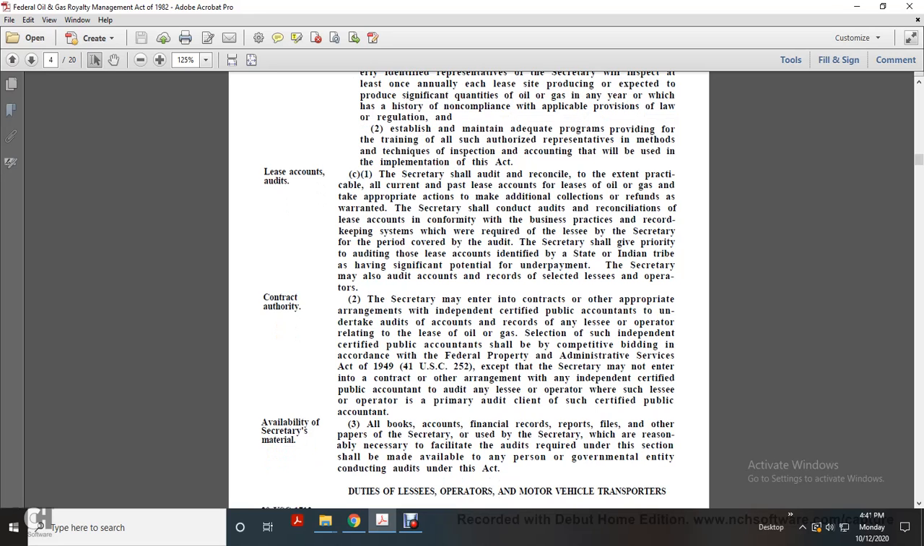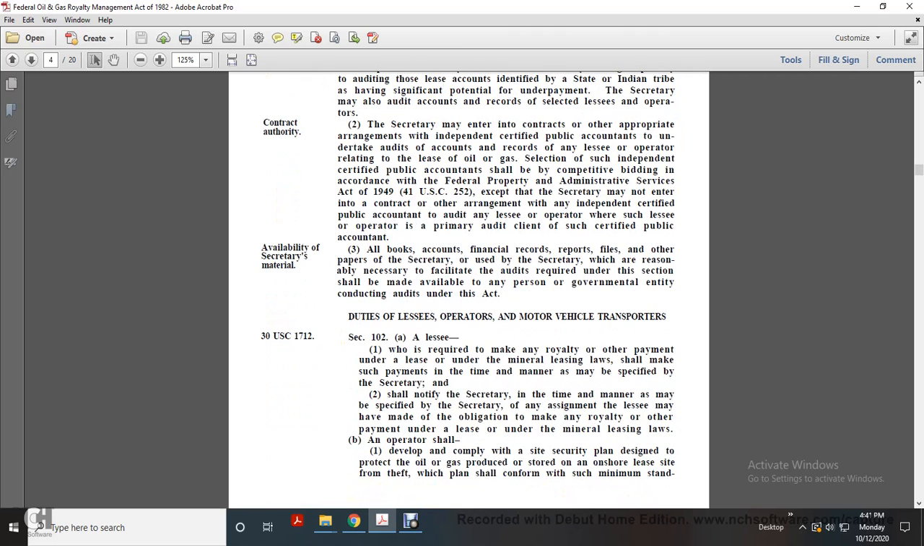Available secretarial material. All books and accounts, financial records, reports, files, and other papers of the Secretary used by the Secretary which are reasonably necessary to facilitate the audit required under this section should be made available to any person or governmental entity conducting audits under this Act.